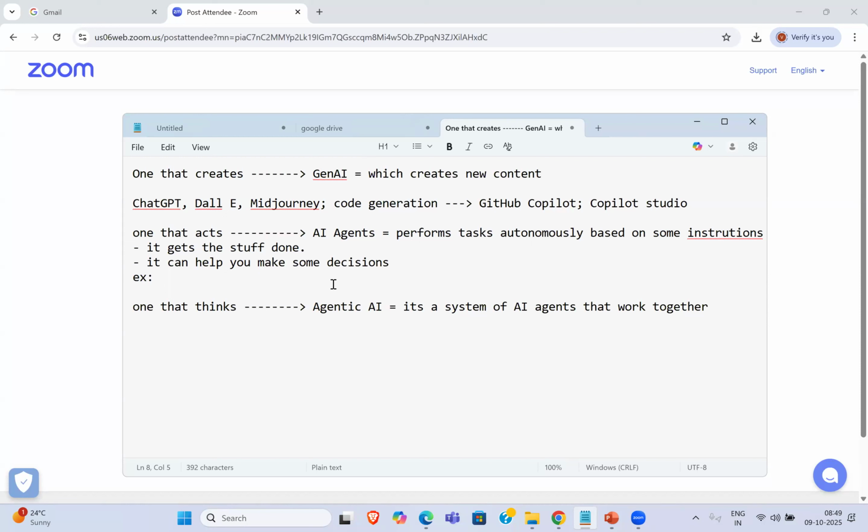Or if you take the case of Copilot Studio, as I told you, it is used to build chatbots. So it can even help you fetch customer details and update their profile also, for example, in the CRM portals here.